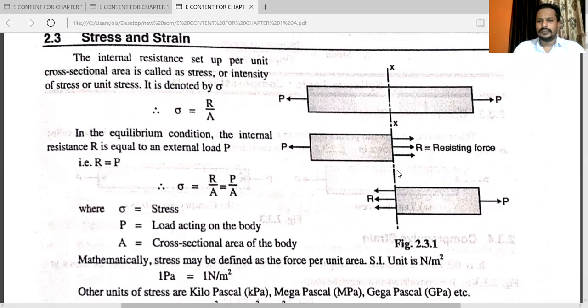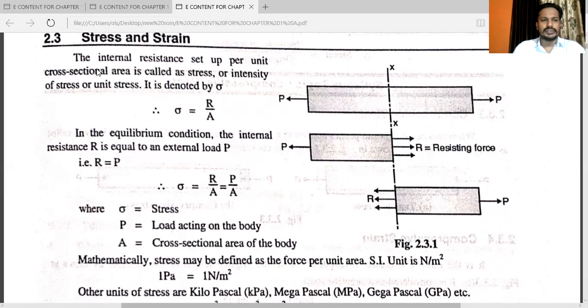Now here, at a given cross section, the diagram is divided into two parts. This one is the first and this one is the second. R indicates the resisting force. P is the applied load acting away from the body.